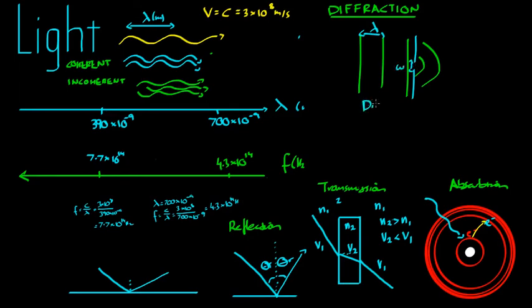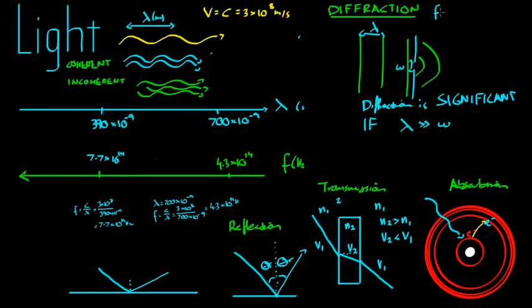So diffraction is significant if the wavelength is a lot bigger than that width there. So we'll ask ourselves, let's test to see if a certain example of light will diffract.